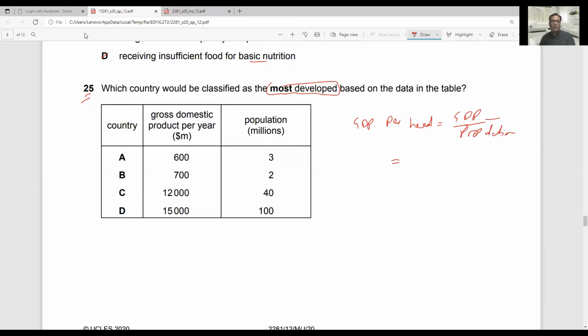So we have different GDPs like 600. We have a population of 3 million. 600 over 3 is equal to 200, and 700 over 2 is equal to 350, and 12,000 divided by 4 is equal to, you can cancel 0 with 0, and this is again 300, and 15,000 over 10 over 100, we can cancel out these two figures, 150. So the highest GDP per head is the GDP of country B. So generally country B should be considered the most developed country.